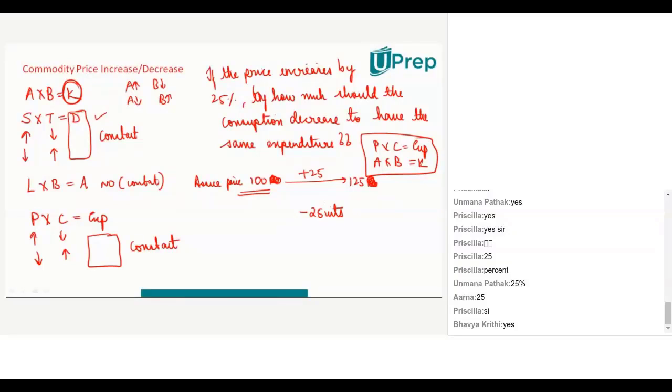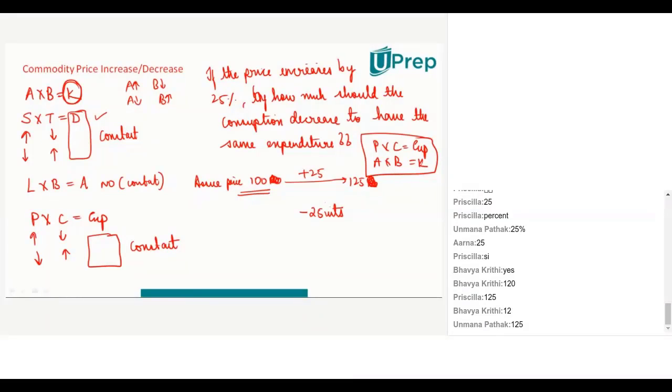But this is where the catch is. Price increased by 25 units on 100, the base value, and we ended up with 125. Now the consumption has to decrease by 25 units, but on what? Does it have to decrease on 100 or on 125, guys? If I'm going from 100 to 125 and I have to come back from 125 to 100. Exactly. Brilliant, Priscilla.